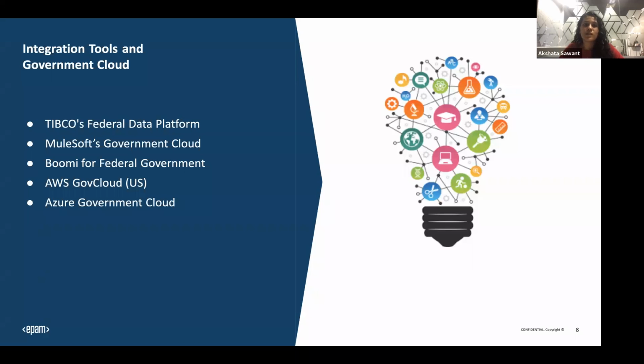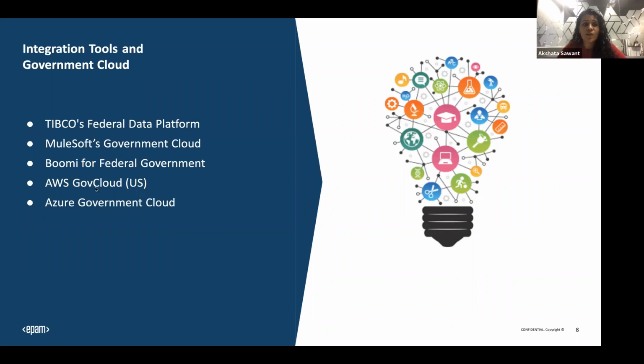All these integration tools have their own deployment options. I've selected a few of the top integration tools as per Gartner: TIBCO, MuleSoft, Dell Boomi, and so on. All of them have their own cloud platform which provides iPaaS services, and apart from that, they give you the ability to use a government cloud. The one I have used is MuleSoft's government cloud. We'll talk about it in detail, but just for information, other integration tools have their own platforms too, like TIBCO's Federal Data Governments.